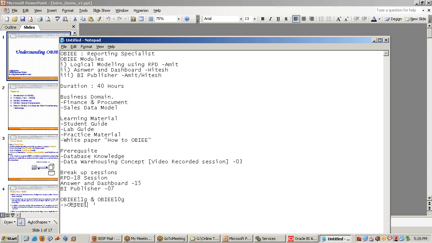You can go for OBI 10G during the RPD learning. It will take only 15 minutes. We'll give you a recorded video session on how to install, and documentation for setting up the OBI server in your environment.